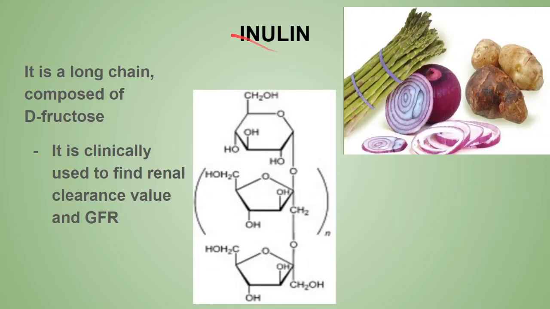Next is the inulin. Inulin is formed by a long chain of D-fructose. Till now everything was glucose. Now inulin is formed by D-fructose and has beta-1,2 linkage. Remember, beta-1,2 linkage. Cellulose was beta-1,4 linkage. Starch and glycogen were alpha-1,4 and alpha-1,6 linkages, right? Over here inulin is beta-1,2 linkage. It is a reserve carbohydrate present in various bulbs and tubers such as dahlia, onions, garlic. In the bulbs, onion, garlic, it is mainly present.